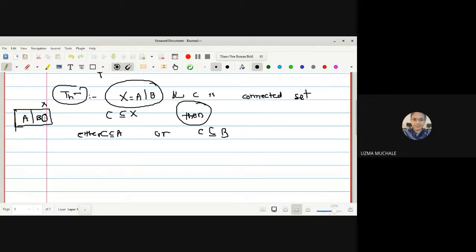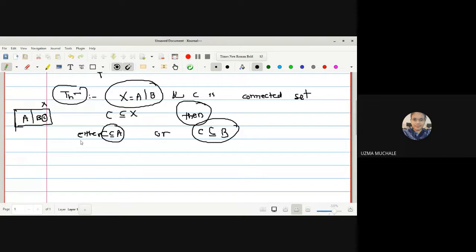Suppose here is C. So C is any connected subset of X. Then our aim is to show that either C is contained in A or C is contained in B. That we will show in this theorem. Now, as we are provided that X is separated by A and B, so what we can use is